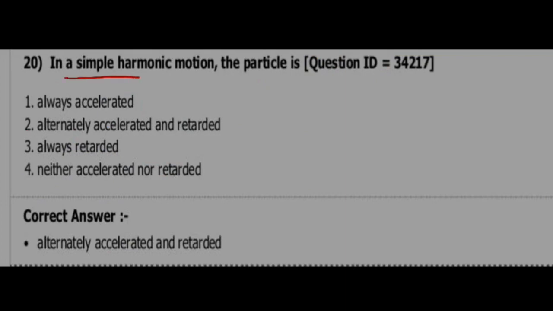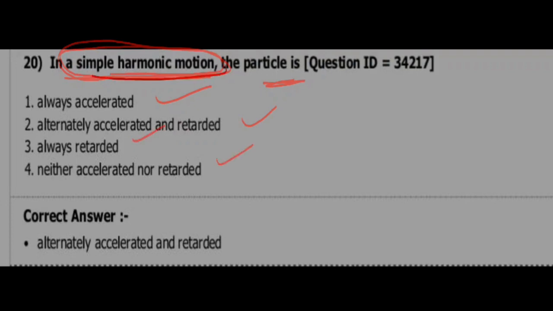In a simple harmonic motion, see, on simple harmonic motion the questions are repeated, so prepare well in simple harmonic motion. The particle is always accelerated, alternately accelerated and retarded, always retarded, neither accelerated nor retarded.